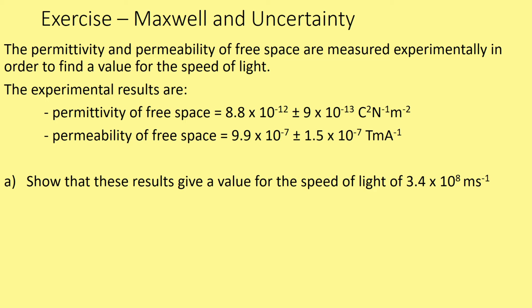Here is the solution. C is equal to 1 over the square root of mu naught multiplied by epsilon naught, which is equal to 3.39 times 10 to the 8 meters per second, which rounded gives you 3.4 times 10 to the 8 meters per second, as required.